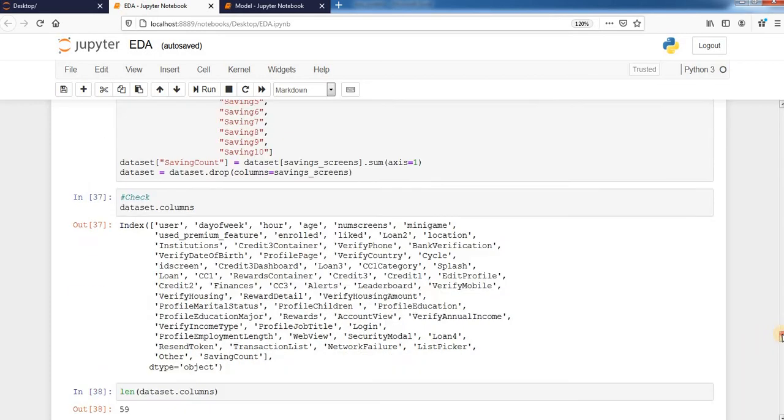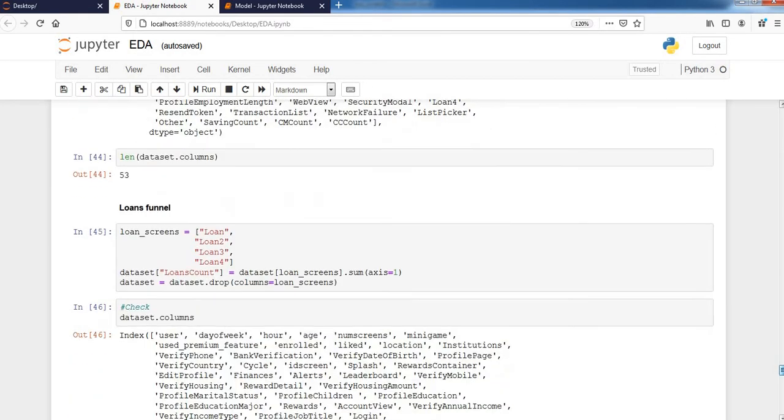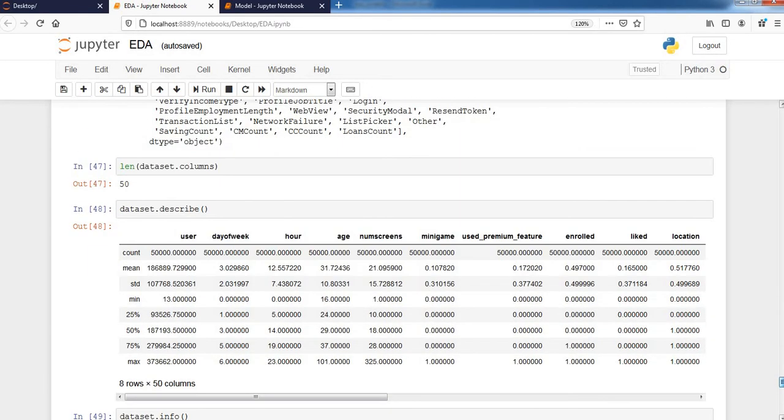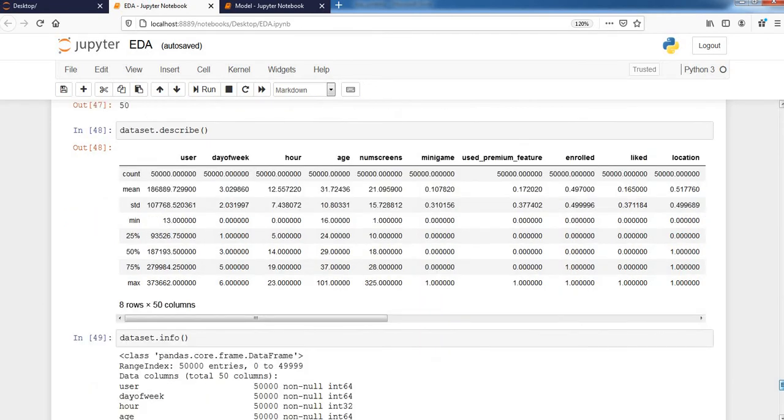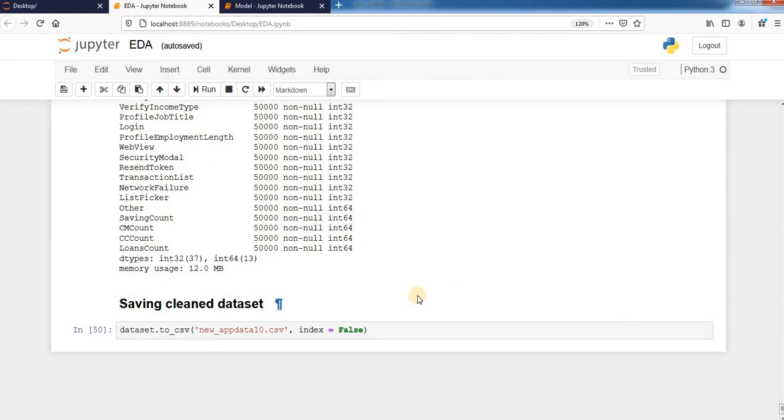This was done for the credit, the credit card, and the loan as well. And after that, the dataset was looked at again to see if all the functions were performed properly or not. This clean dataset was then saved.